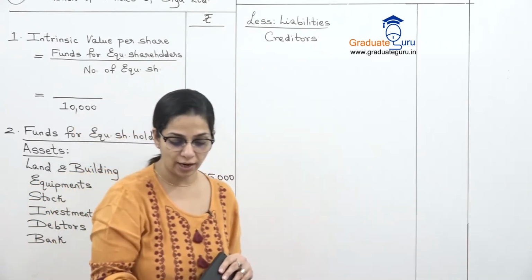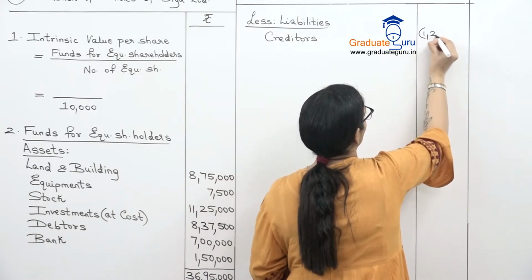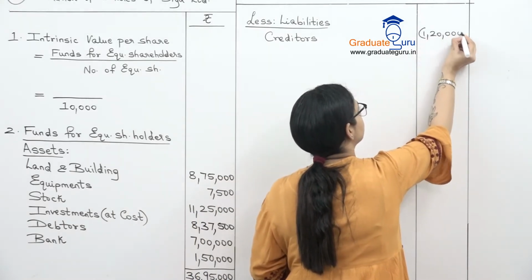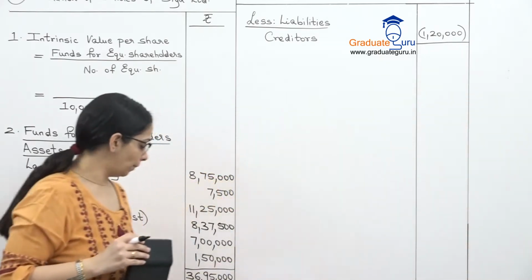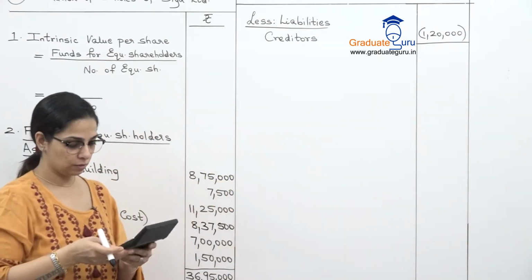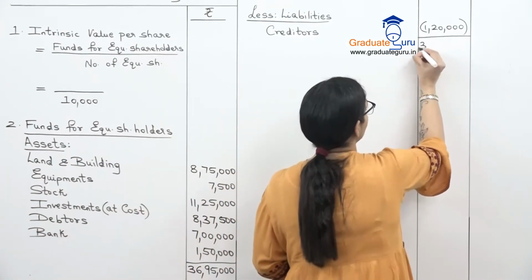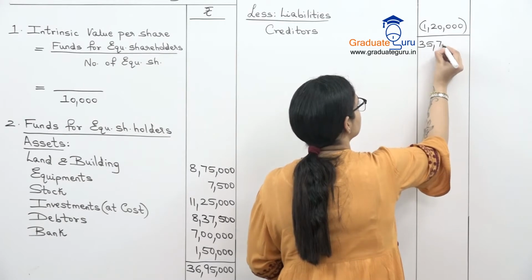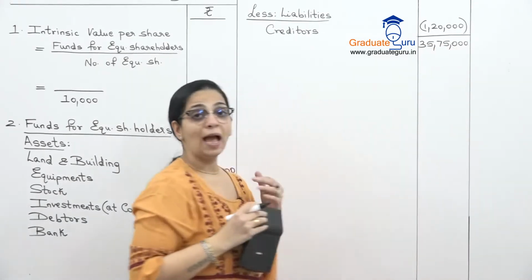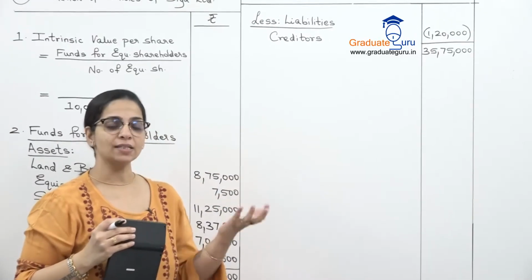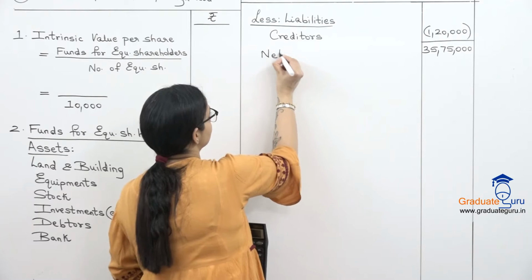So just now I'll write only creditors of 1,20,000. And we will subtract that from our total of assets. So minus 1,20,000, we get 35,75,000. and this is our net assets. Assets minus liabilities is nothing but our net assets.